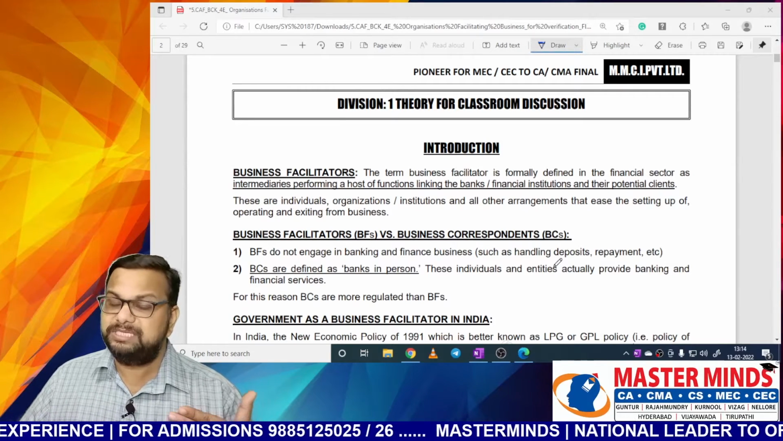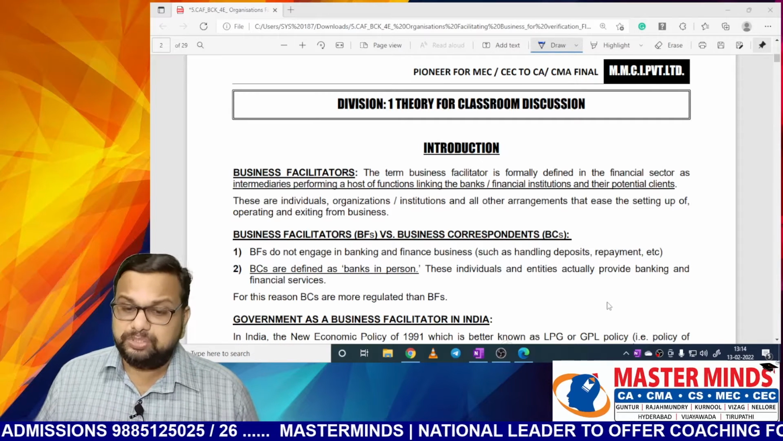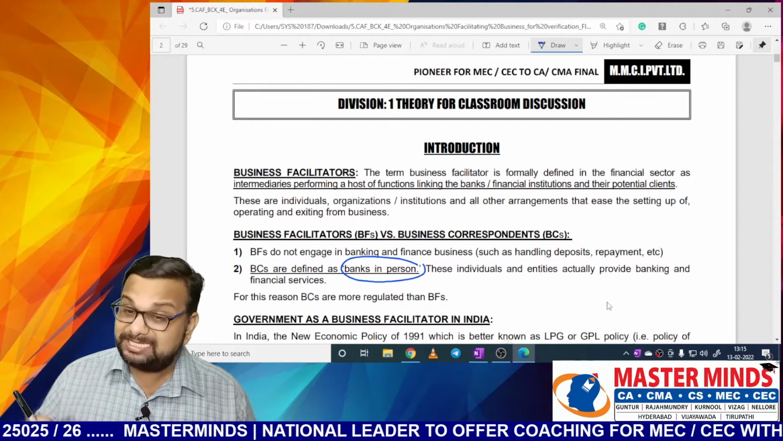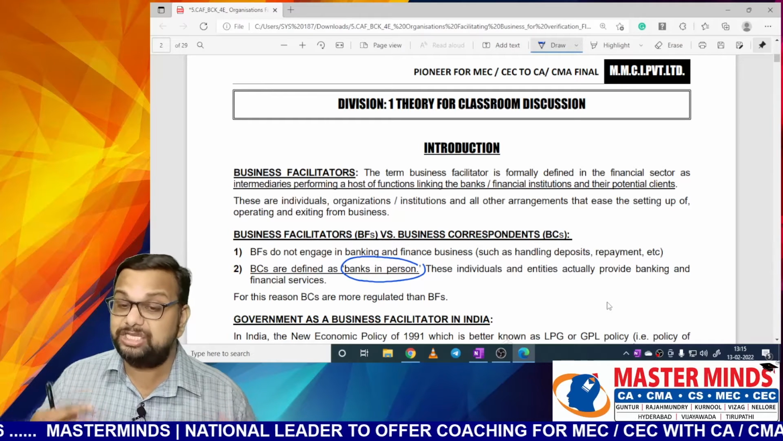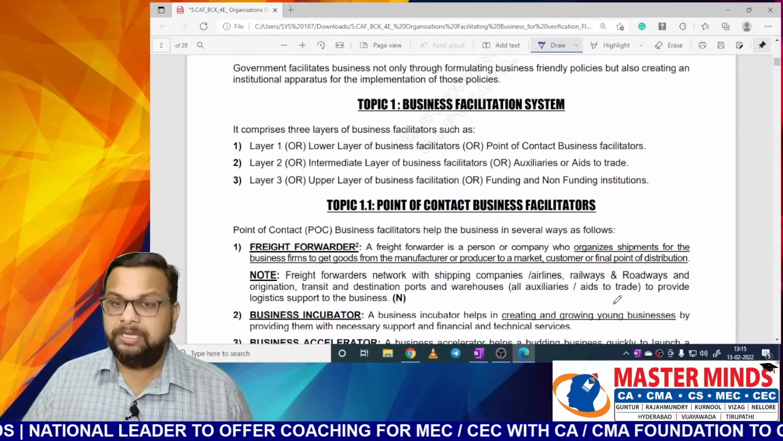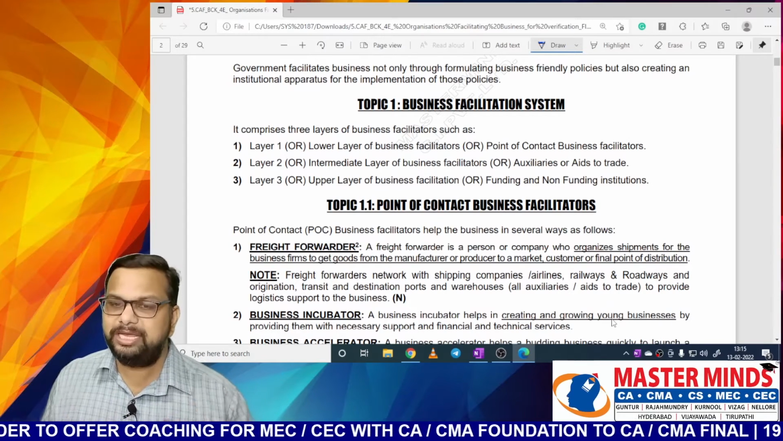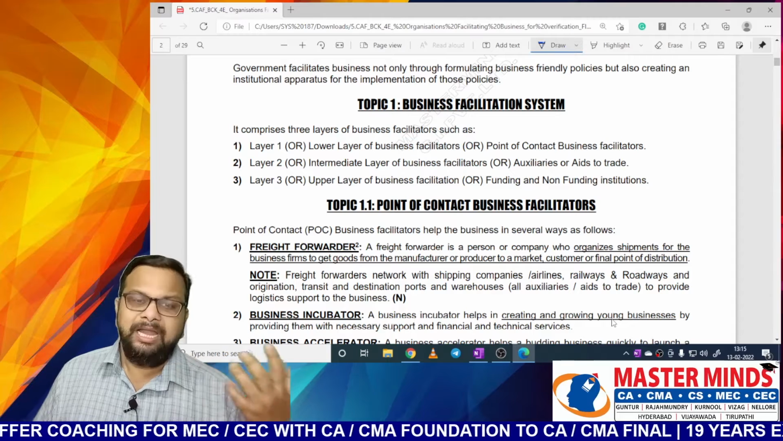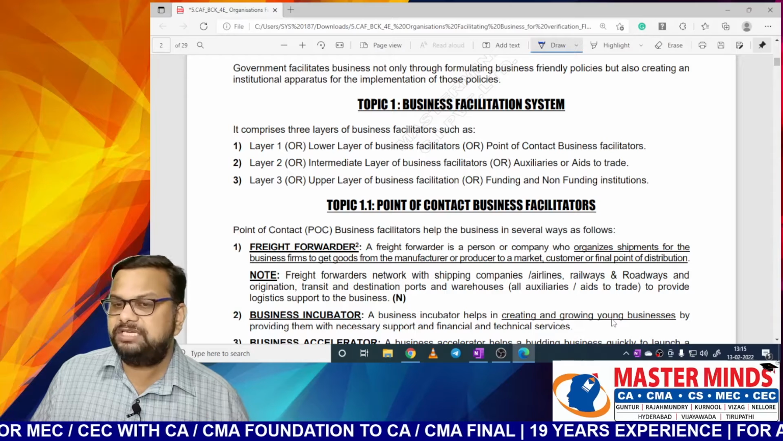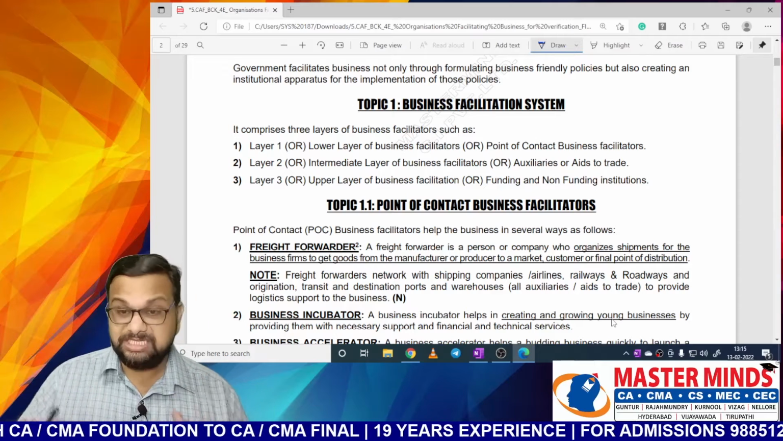We have already seen what is meant by business facilitators, and the difference between business facilitators and business correspondents. Business correspondents generally means banks, and business facilitators means the organizations which help a business and do not engage in banking and financing activities. That is clearly given here. The business facilitating system has been divided into 3 layers. Layer 1 is the lower layer of business facilitators, or point of contact. Layer 2 is the intermediate layer of business facilitators, or auxiliaries or aids to trade. Layer 3 is the upper layer of business facilitation, or funding and non-funding institutions. We have already explained this in the previous class, I'm just revising it.